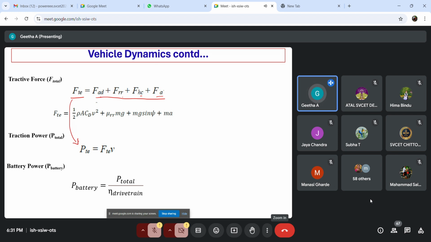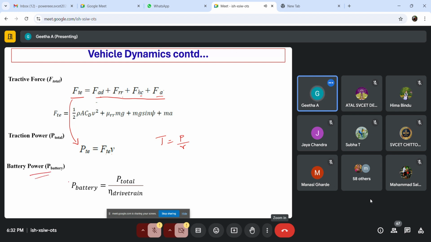Then from the force, we are supposed to find the total power that we require. We know power is equal to force into velocity. If we know the force, we can even find the torque by using power divided by r, that is the radius of the wheel. If we use that, we can find the torque required. This is for designing or modeling your motor capacity. We can find the torque actually required for your vehicle.